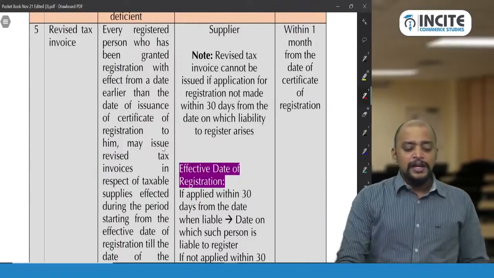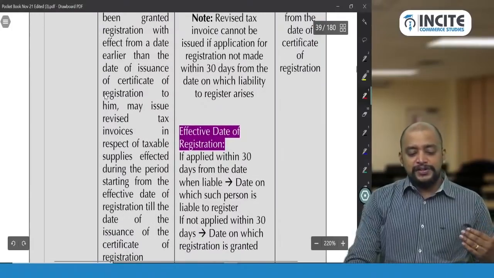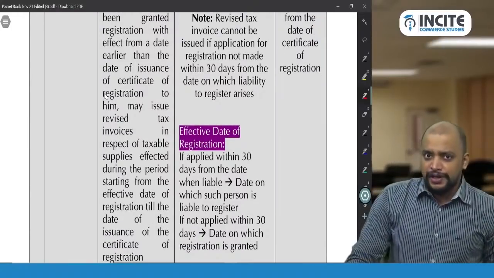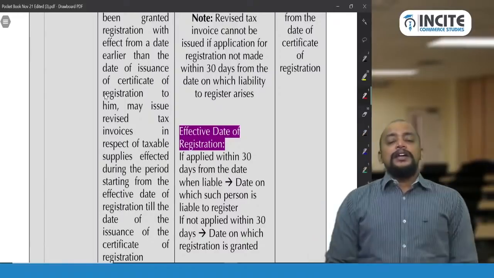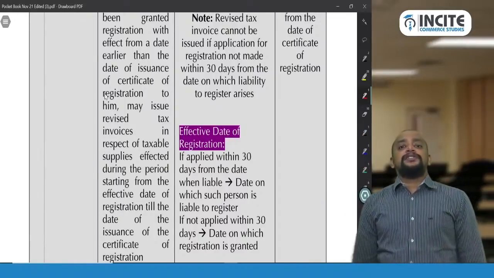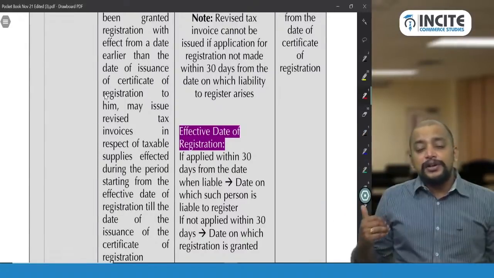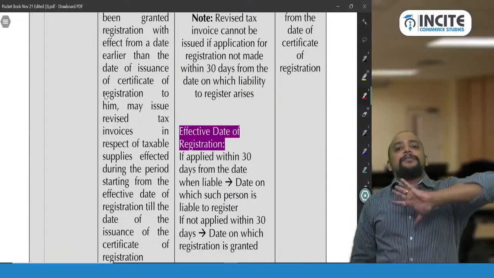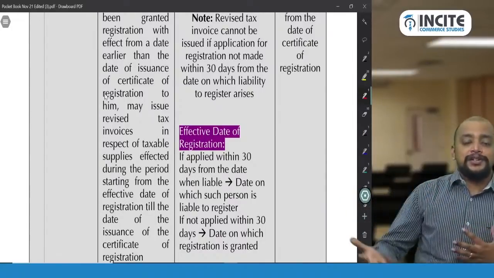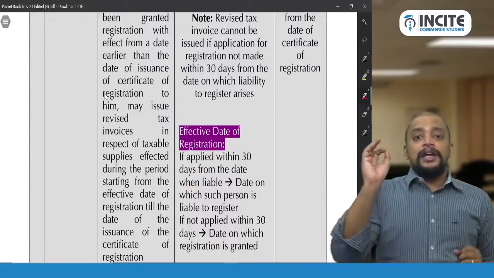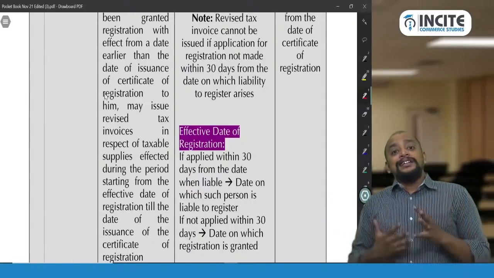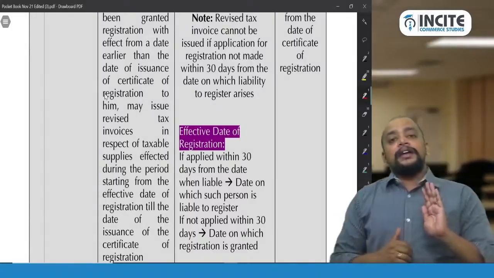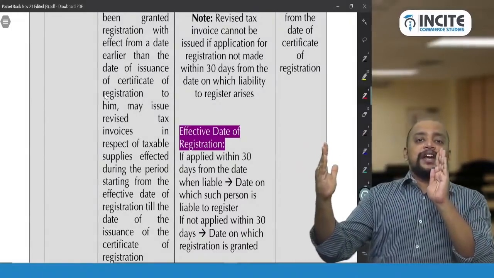Okay, every registered person has been granted registration with effect from a date earlier than the issuance of certificate of registration. So when will it happen? In case they make application for registration within 30 days, the effective date of registration will be the date they are liable to get registered. Sir, whenever a person is liable to get registered, they need to make application for registration within 30 days. If they make application for registration within 30 days, the date when they are liable to get registered is the effective date of registration. And the actual date of registration certificate will be a later date.